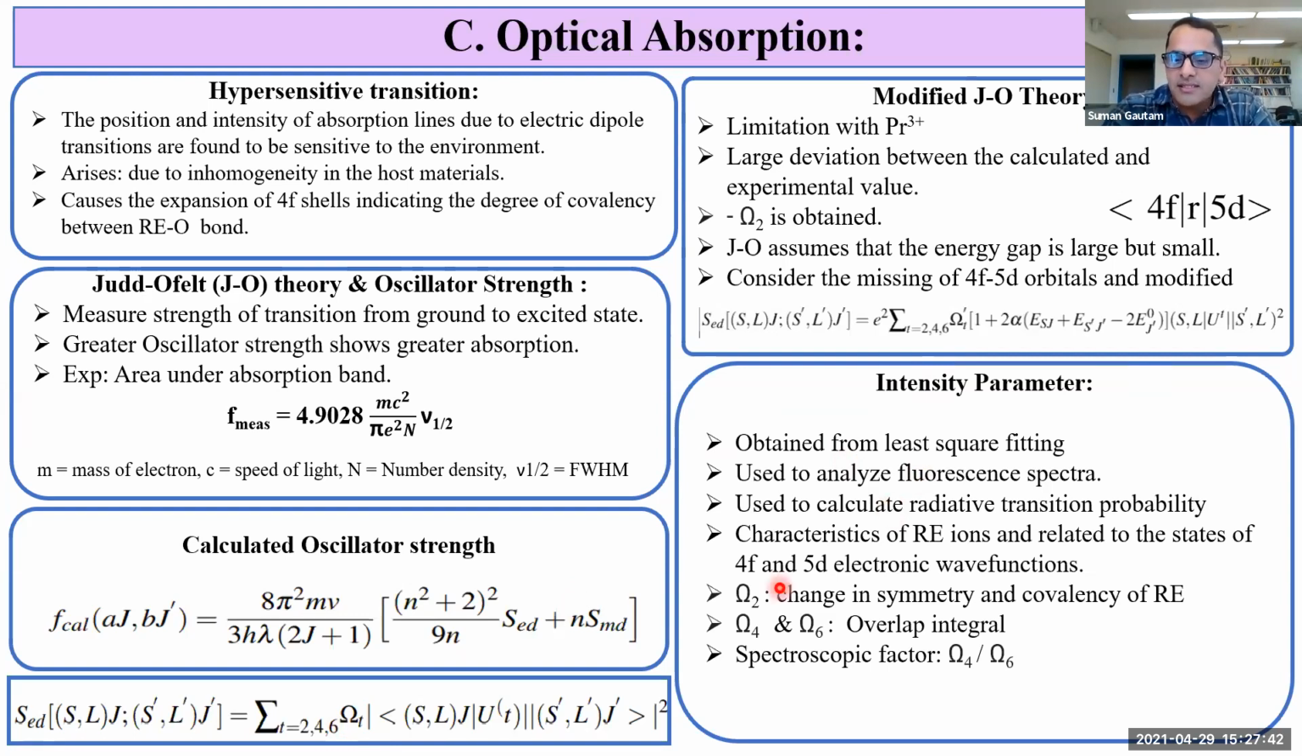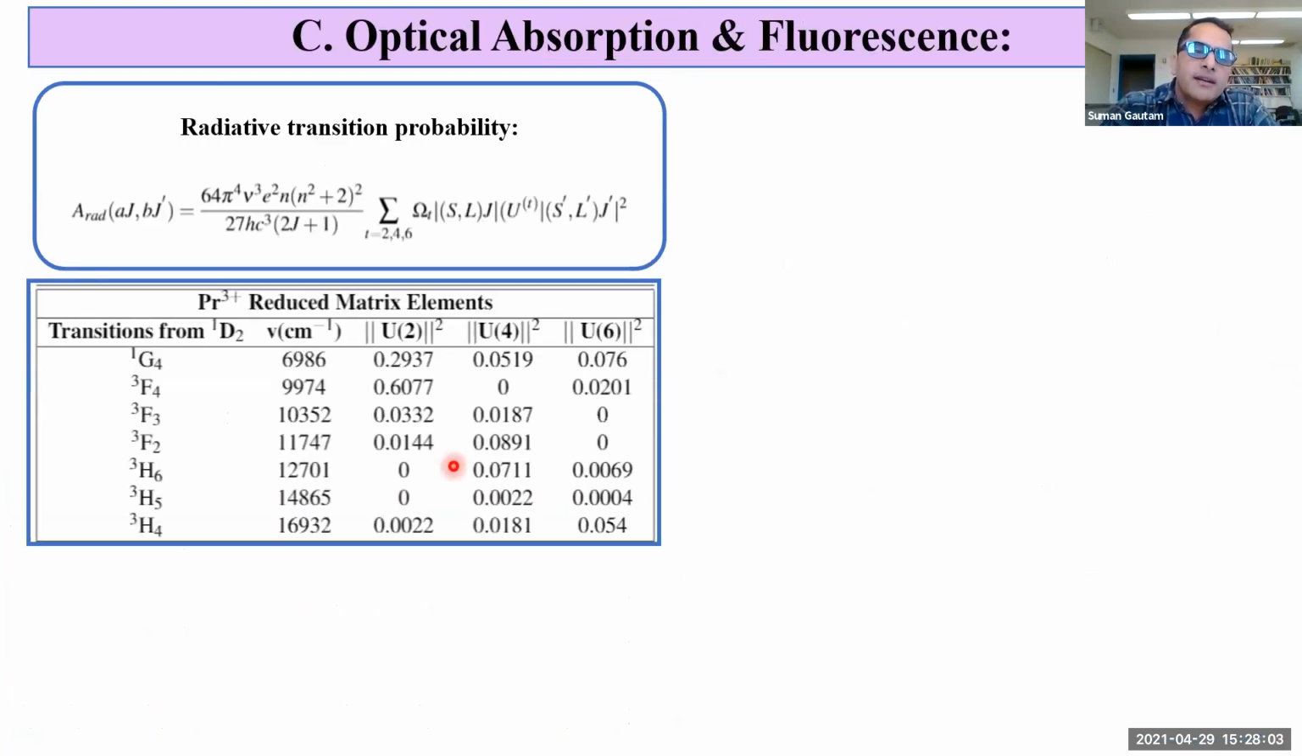Omega 2 represents the change in symmetry and covalency of the rare earth ion. Omega 4 and omega 6 represent the overlap integral. And the ratio of omega 4 over omega 6 gives the spectroscopic factor that indicates the spectroscopic quality of the glass. So using the intensity parameters obtained from the absorption spectra, we can calculate the radiative transition probability.